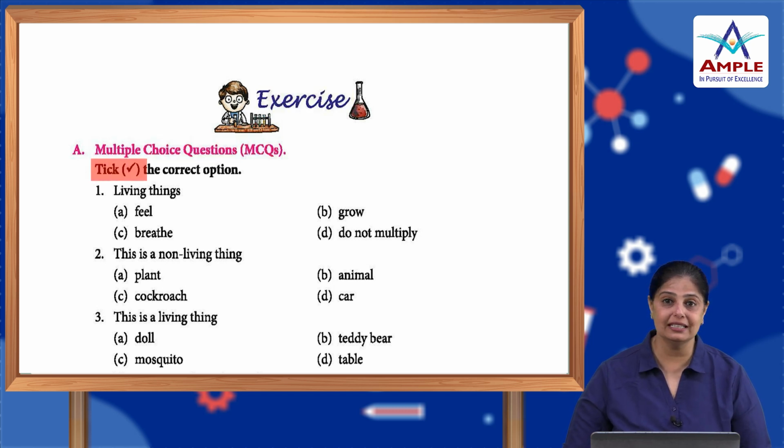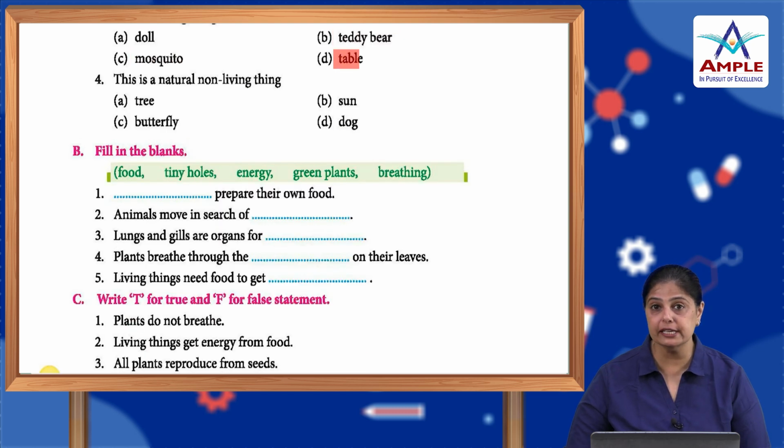Multiple choice question, take the correct option. Living things feel, grow, breathe, do not multiply. Here the correct option is living things feel, grow, breathe. This is a non-living thing: plant, animal, cockroach or car? It's a car. This is a living thing: doll, teddy bear, mosquito or table? It's the mosquito. This is a natural non-living thing: tree, sun, butterfly or dog? It is the sun.